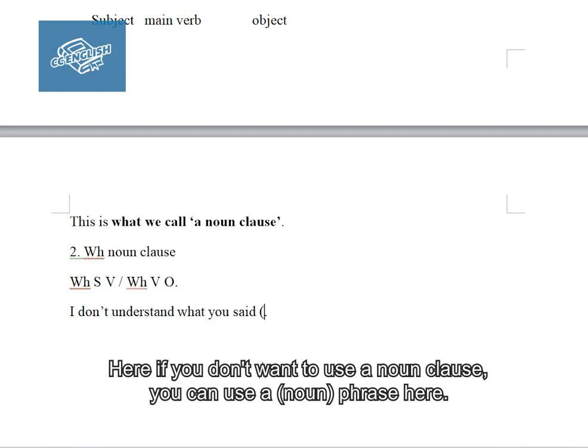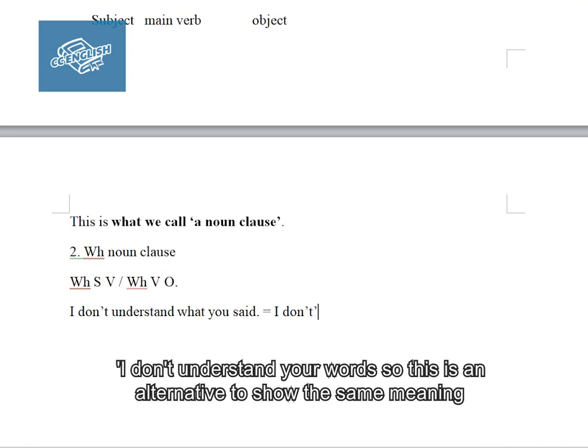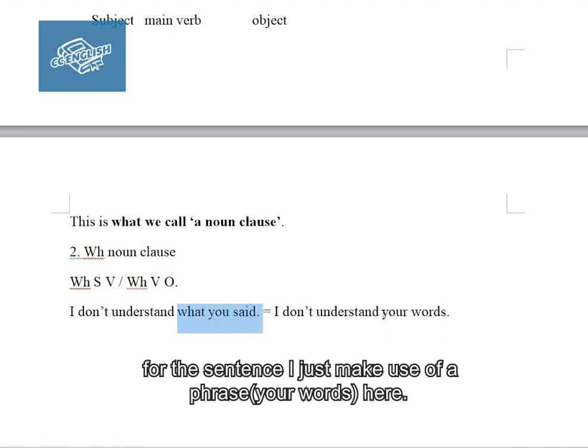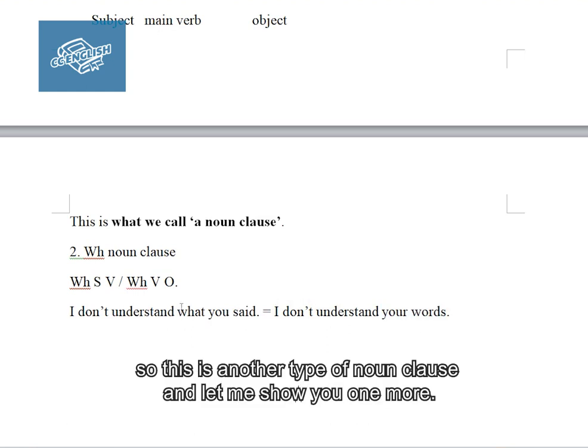Okay, so I don't understand what you said. Here, if you don't want to use a noun clause, you can use a phrase: I don't understand your words. So this is an alternative to show the same meaning. I don't understand what you said. I make use of a noun clause here, and for this sentence, I just make use of a phrase here. So this is another type of noun clause. Let me show you one more.